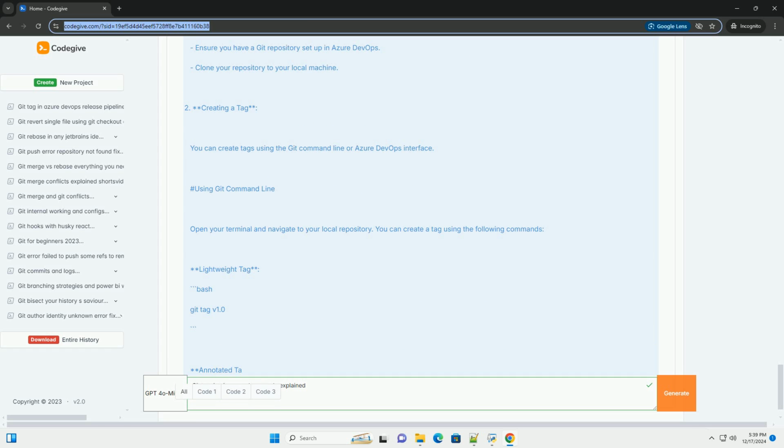Prerequisites. An Azure DevOps account. A Git repository set up in Azure DevOps. Git installed on your local machine. Steps to create and push tags in Azure DevOps.